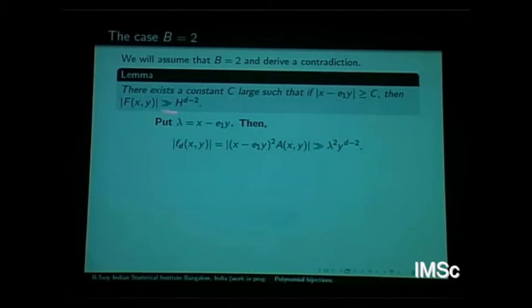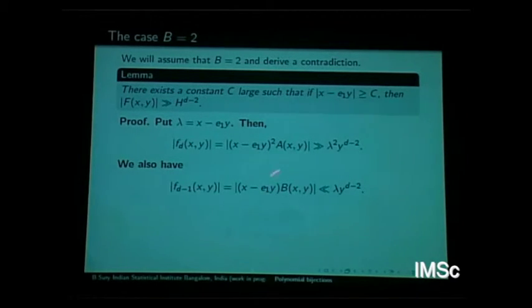So here is a very nice and crucial observation. If x minus e1y is bigger than or equal to c for a large enough constant, then we have this bound. Why is this good? First of all, let's see the proof. Remember that b is 2. That means when you write f d(x,y) as x minus e1y squared times a(x,y), it does not have x minus e1y as a factor. So you have this kind of lower bound,